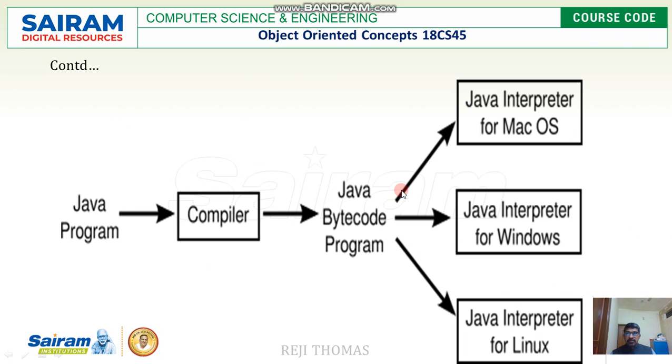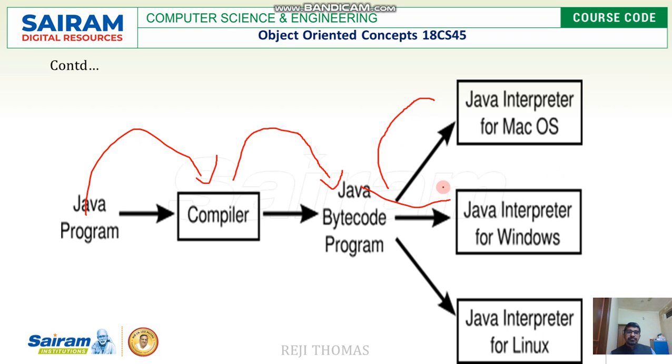So this is again the same thing. Normal Java programs, we need to compile. When we compile, we get Java bytecode. Java bytecode is Java magic, which is machine independent. So this Java code we could run on any machine, provided there is a Java virtual machine, which can be run on Mac OS, Windows or Linux.